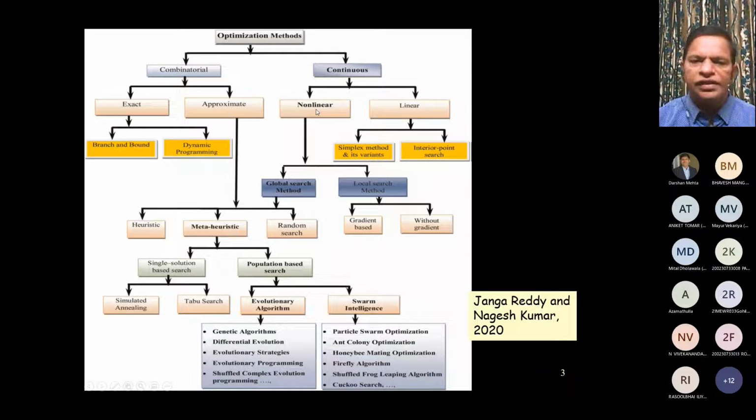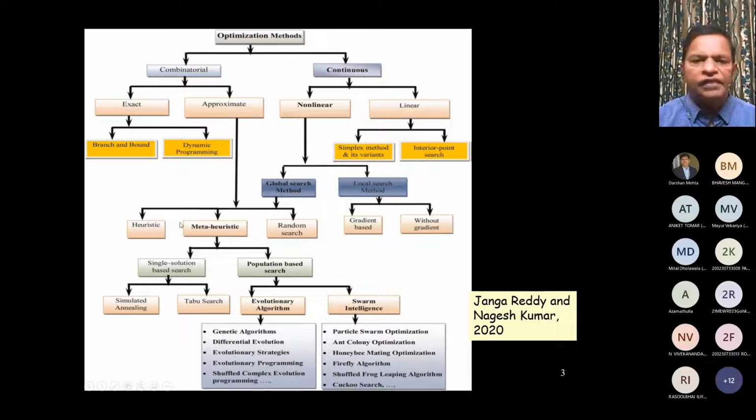The other one is nonlinear, where we talk about global search methods as well as local search methods. In local search methods, again, we talk about gradient-based or without any gradient requirement. But global search methods come under the purview of, again, combinatorial approximate methods.